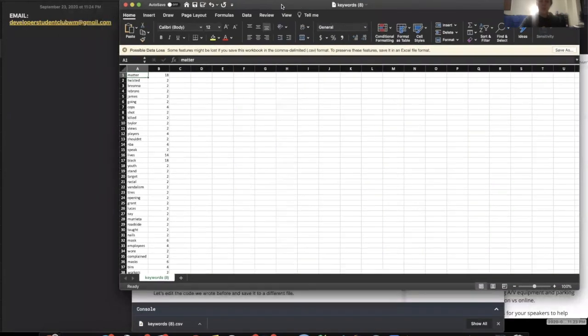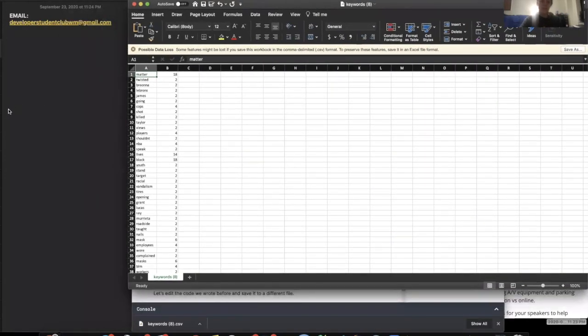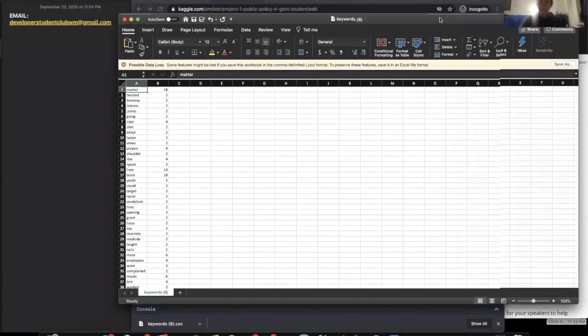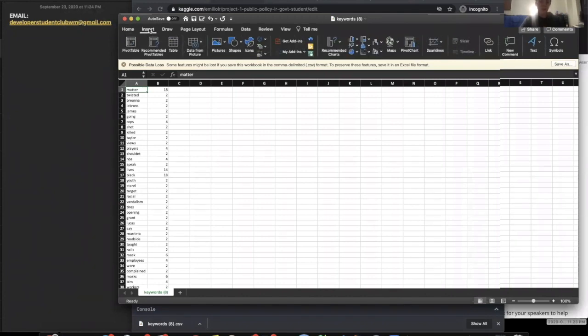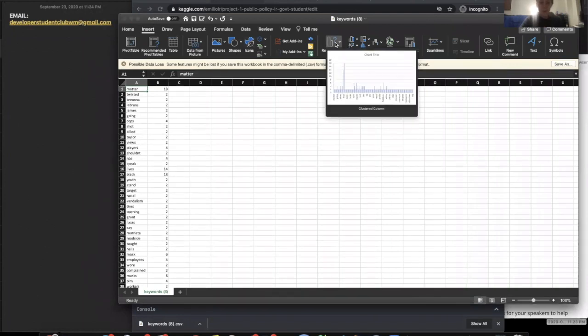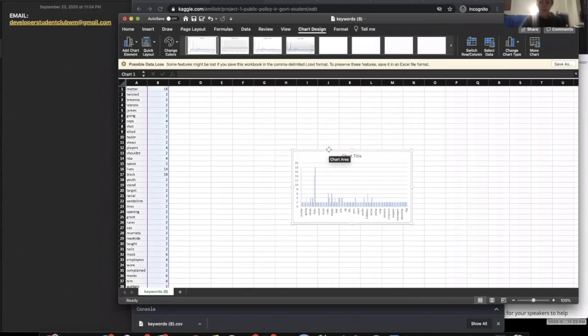And I see all of my data now stored really nicely. So I have my counts as matter appears 18 times, twisted appears 2 times, lives appears 14 times, and so on. So in order to visualize this, I can just go over to insert. Yours might be different depending on your version of Excel. I can go over to recommended charts, and here is my table.